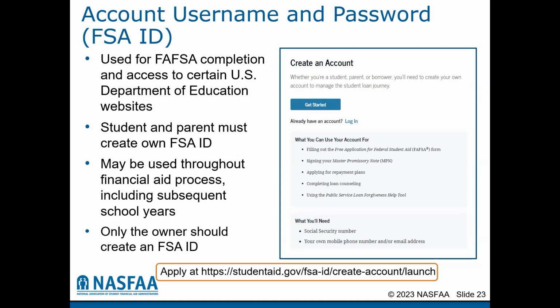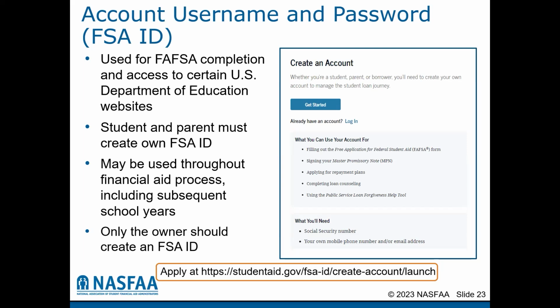The FSA ID is used as your login to your FAFSA. It is also used to provide consent and approval to transfer federal tax information from the IRS to the FAFSA. Because of this change, contributor information is also authenticated during the FSA ID creation process.